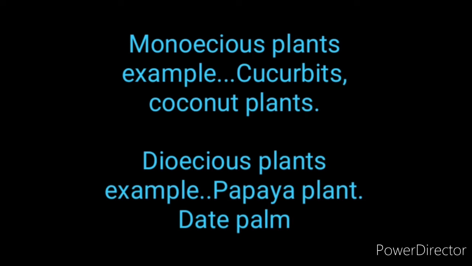or homothallic, or on separate individuals, dioecious. These are the different conditions. Some examples of monoecious plants are cucurbit and coconut plant, and some of the dioecious plants are the papaya plant and the date palm. In the papaya plant the male plant is different, the female plant is different. Same like that, date palm also, the male plant is different and the female plant is different.